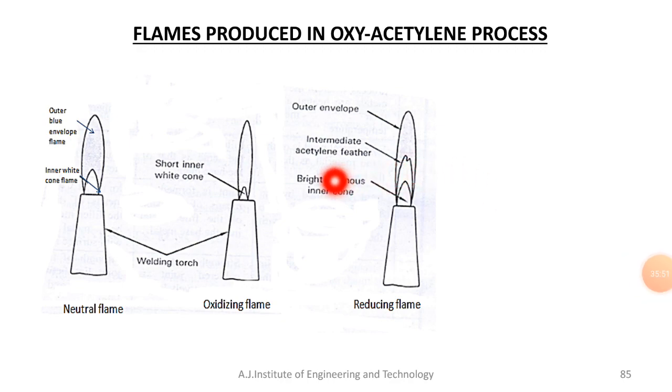So you can see here the intermediate one, the acetylene feather. This is the main characteristic or identification. That is the acetylene feather which exists between the inner and outer envelope. The outer flame envelope is longer than that of the neutral flame, and usually brighter in color. The temperature of this type of flame is around